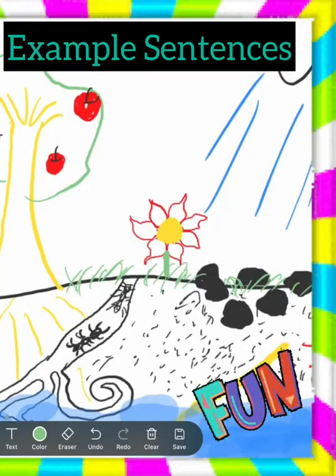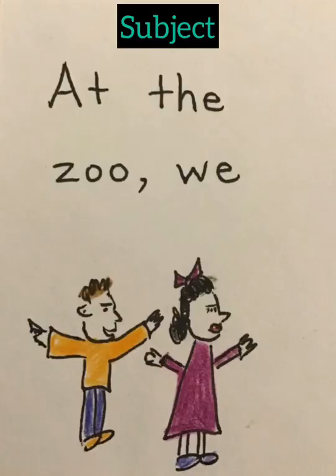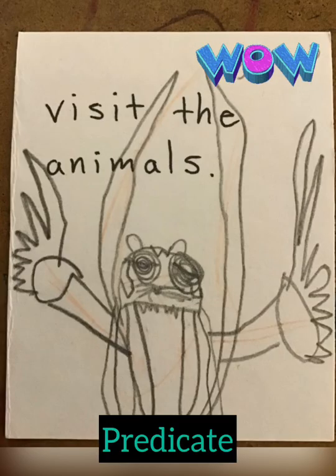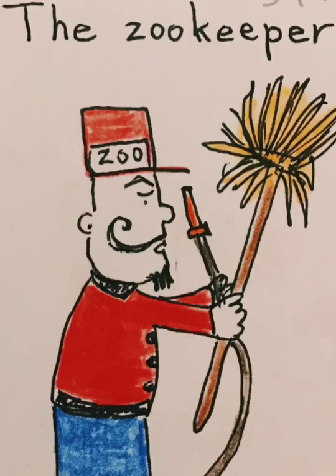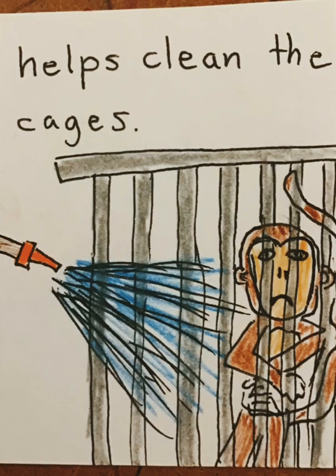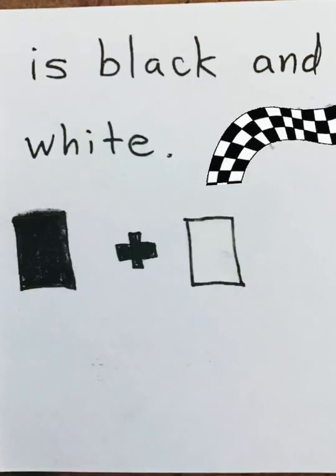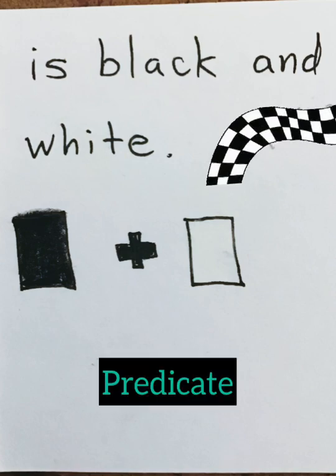Have fun. At the zoo, we visit the animals. The zookeeper helps clean the cages. The zebra is black and white.